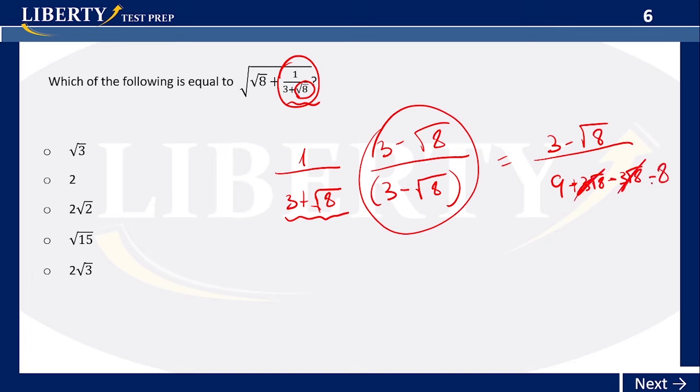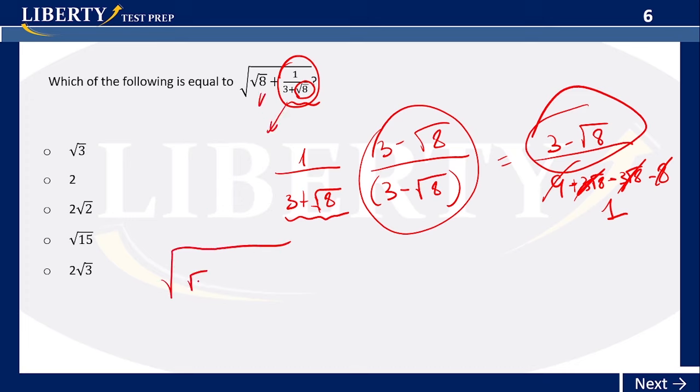These two cancel out, and you have 9 minus 8, which is equal to 1. So pretty neatly, you're only left with 3 minus the square root of 8 for this whole expression. So you are left with this one, the square root of 8, plus 3 minus the square root of 8. You cancel this out because you are subtracting them, and you are left with 3.